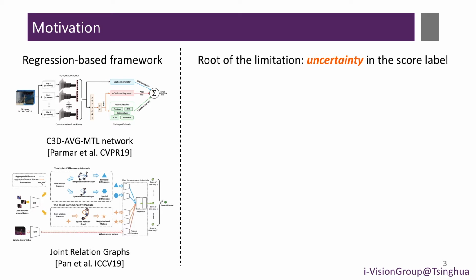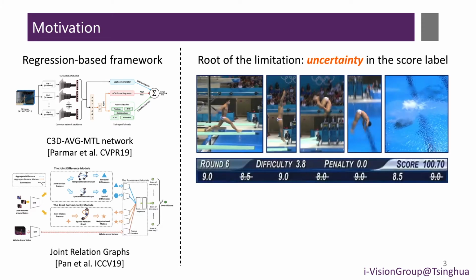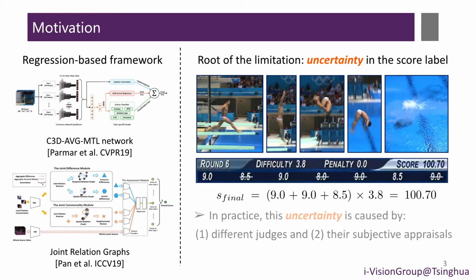labels in practice. As an example of a diving action, when the athlete finishes the action, 7 judges will give their scores. After deleting the top 2 and bottom 2 scores, the final assessment is calculated based on the difficulty degree and the scores from 3 judges. Due to the different judges and their subjective appraisals, there is inherent uncertainty in the final score label.